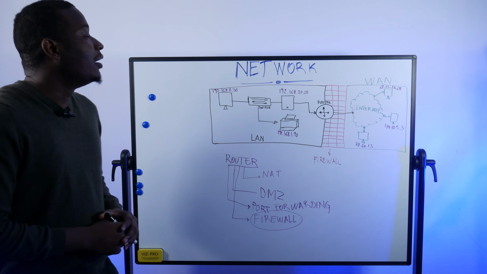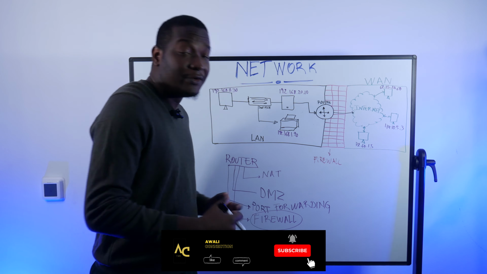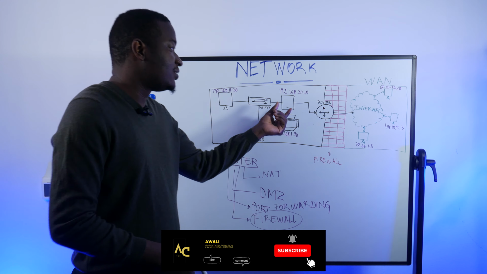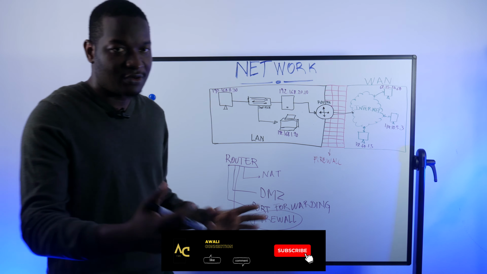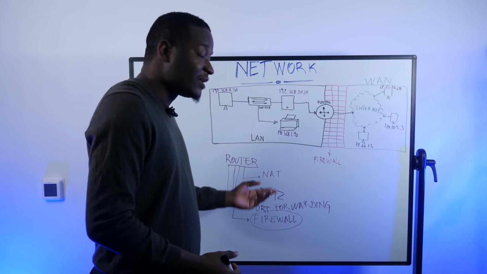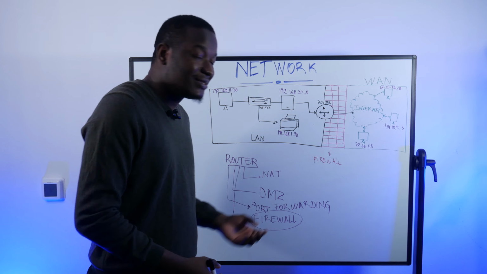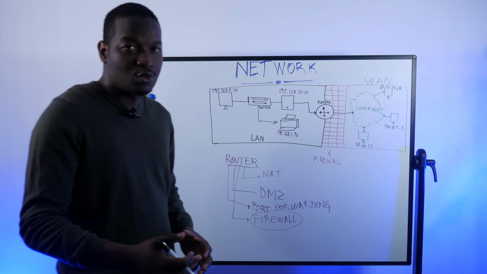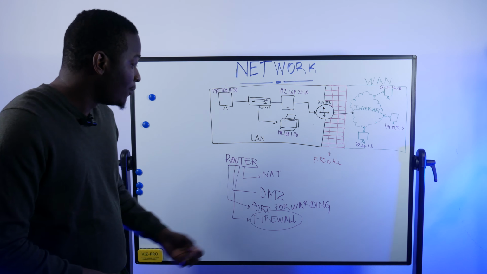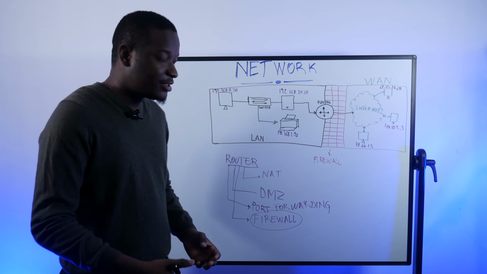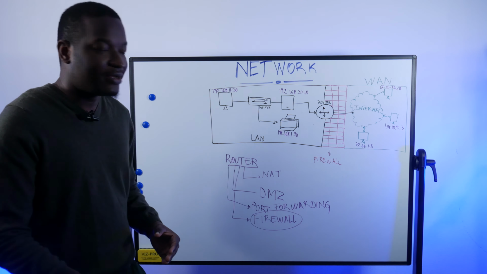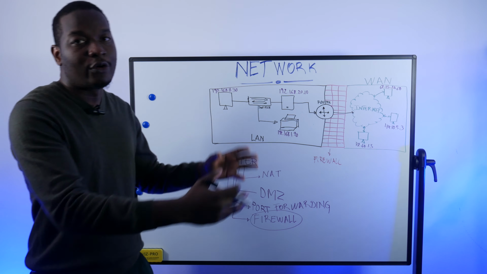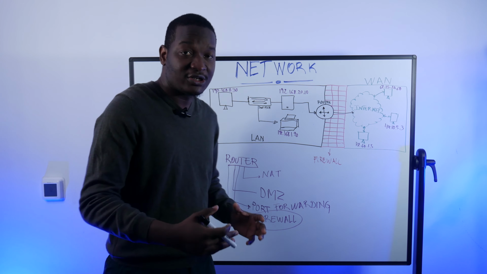So, for example, in our LAN, we already explained what a LAN is. For example, these devices in our LAN would like to talk to another device, or would like to send data and request data outside of the LAN. So how does it work? The first concept is NAT. NAT stands for Network Address Translation. NAT allows us to translate our IP address to another IP address that can communicate with another device outside of our LAN. That's the biggest concept of NAT.